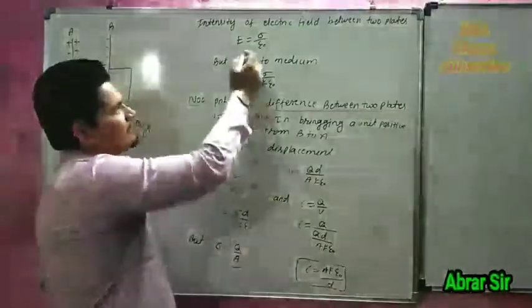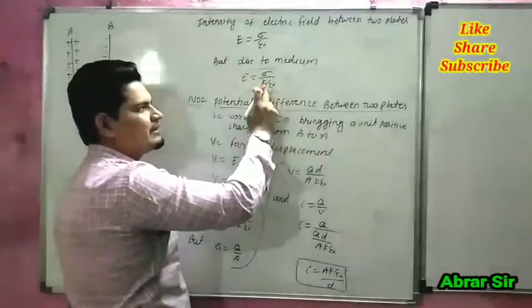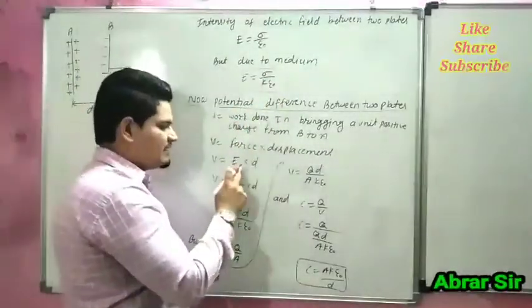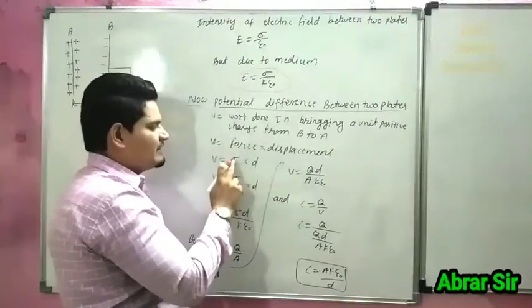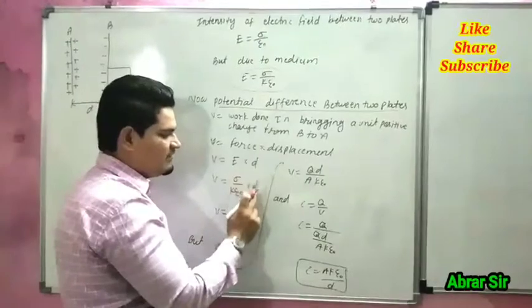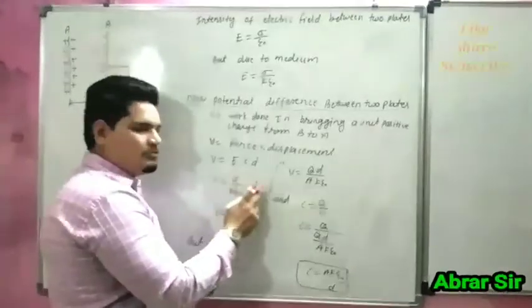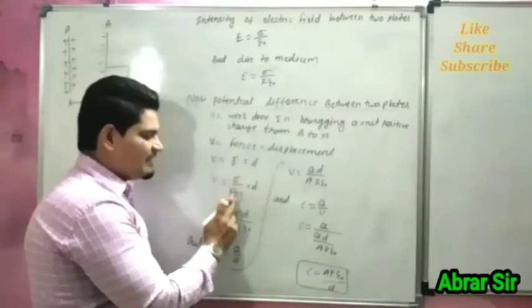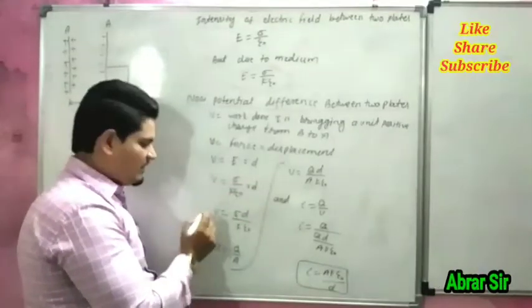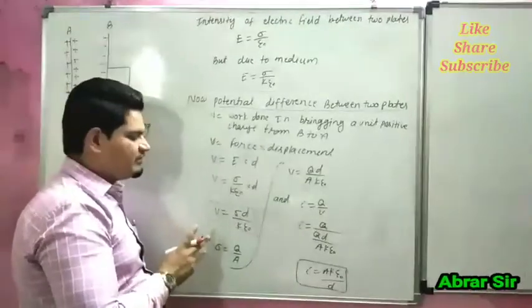And what is the formula for V? E is equal to sigma upon K epsilon, so we can put this value of E into D. So we multiply sigma into D, sigma D divided by K epsilon. This is the formula of potential.